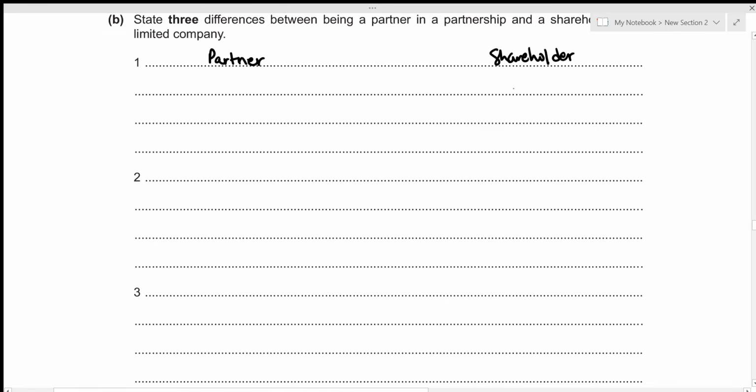Alright, if we're talking about being a partner, a partner definitely receives appropriation of profit, whereas shareholders receive dividends in return for their investment in the particular company. Let's write it down. So partners receive appropriation of profit and shareholders will receive dividends.